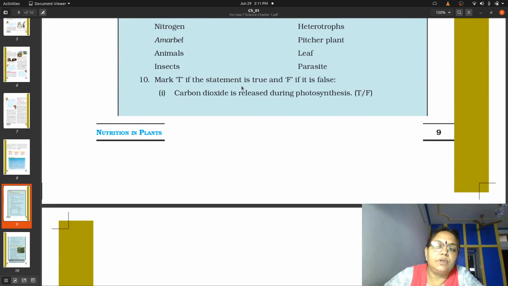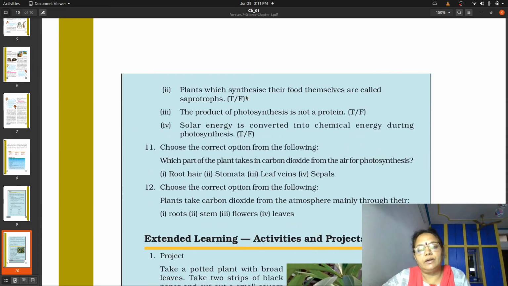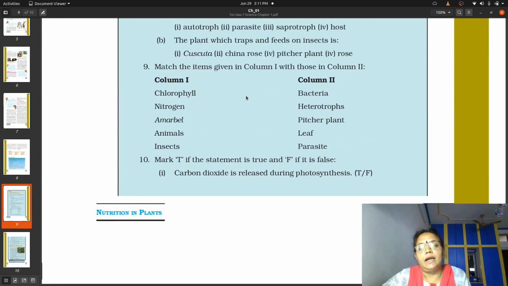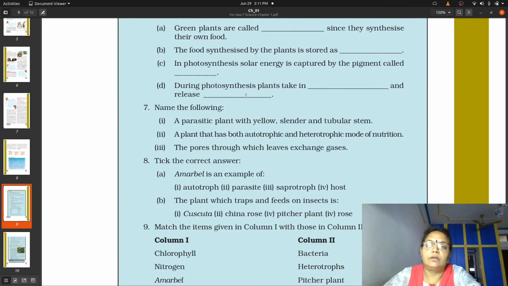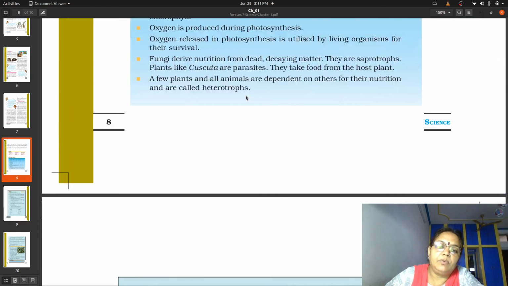And I have also given you 2 different tests in the form of MCQs. So you have to complete all this written work in your copies and be prepared for the July test for this chapter, because all the objective type of questions will be asked.